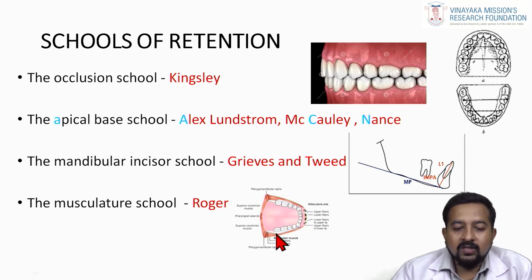So simply, schools of retention are 4 types: occlusal school of thought by Kingsley, apical base school of thought by Axel Lundstrom, Macaulay and Nance, then mandibular incisor school of thought by Greaves and Tweed, then musculature school of thought, which is given by Rogers.